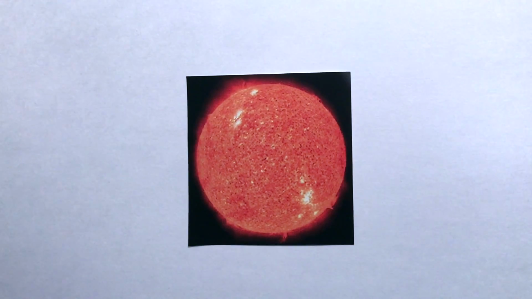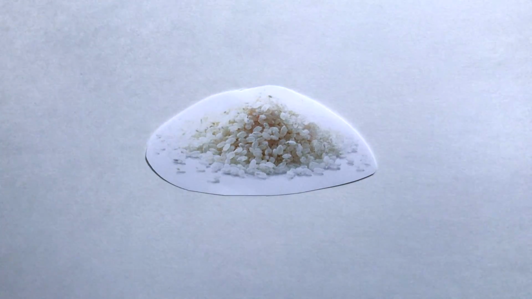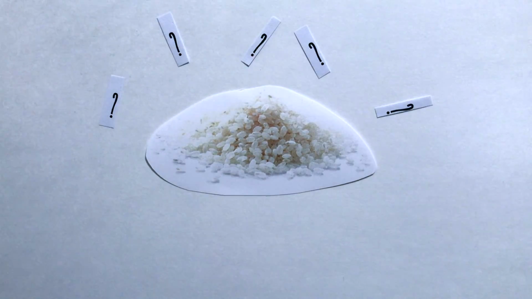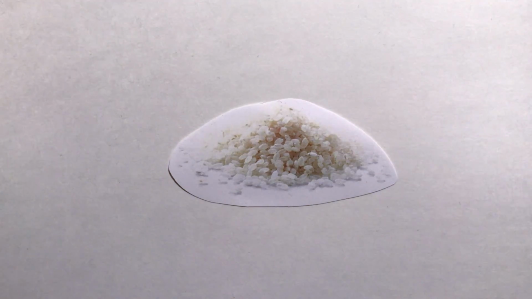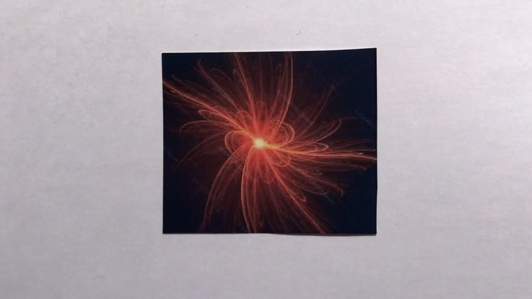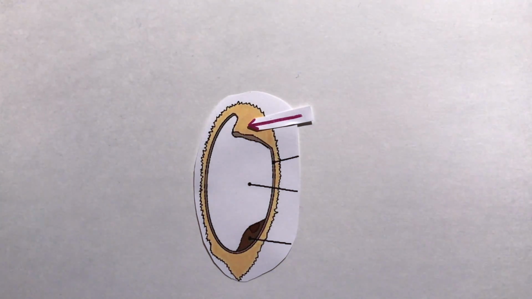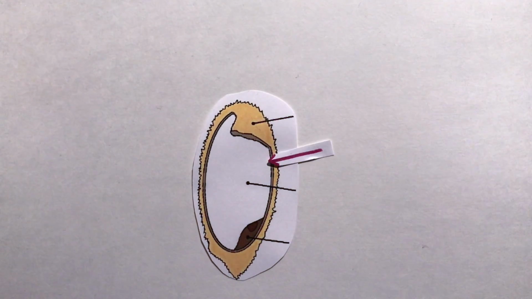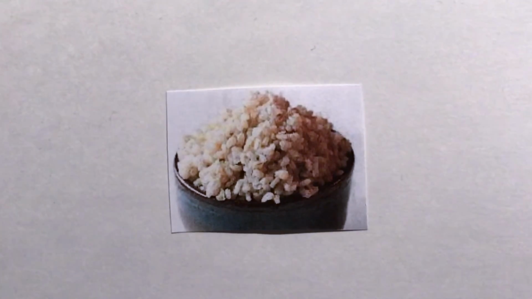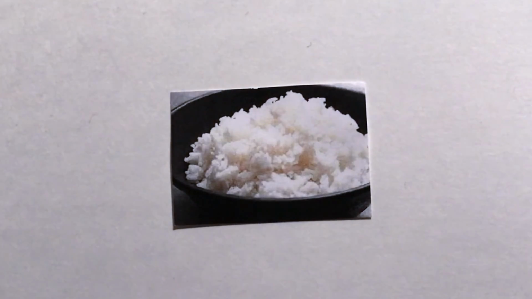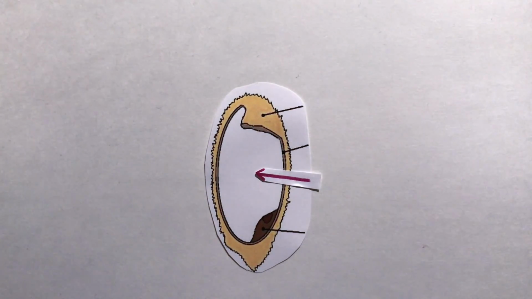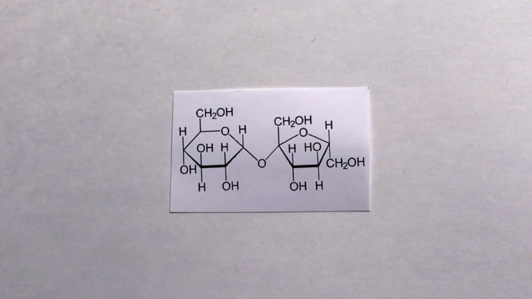Without the sun being created billions of years ago, rice would certainly be very different, if it would even be around at all. The specific chemical structure of rice shapes its characteristics. Nuclear fission in the stars created the elements that make up rice as we know it. The protective covering of the rice plant, called the husk, consists of silica and cellulose. The next layer, which is the bran, is made of fiber, protein, and fat. This part stays on brown rice, making it a healthier alternative to white rice. Finally, the inside is mostly made of carbohydrates, the main macromolecule in rice.